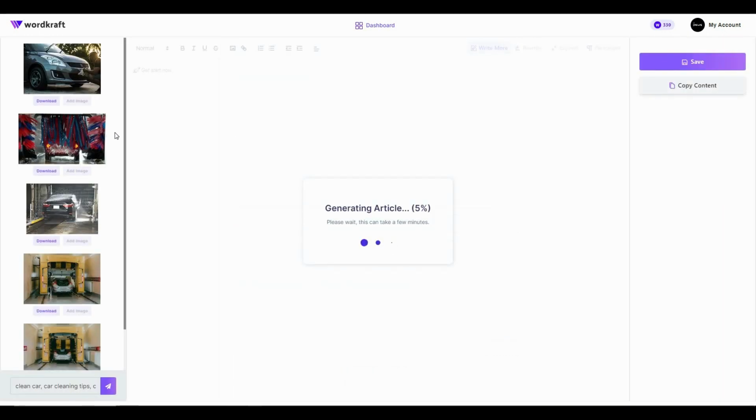As you can see on the left side, there are even some image suggestions, and I think this is a super great feature because for articles, images are a big necessity, and there are also bigger chances to rank on Google if you have images on your article. So I think it's a great feature from Wordkraft.